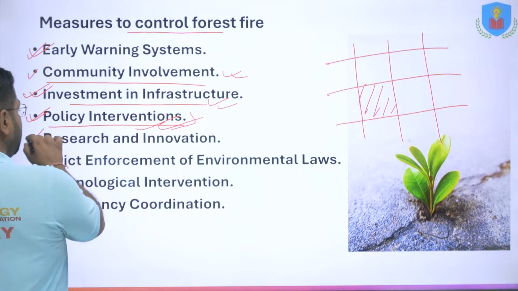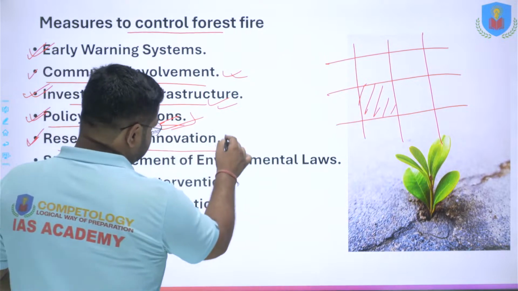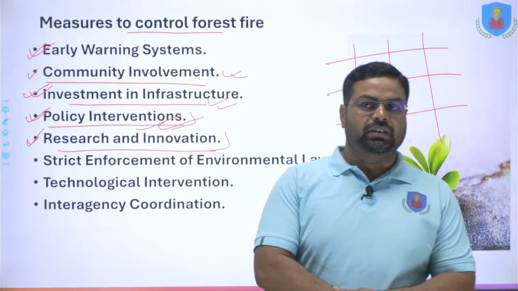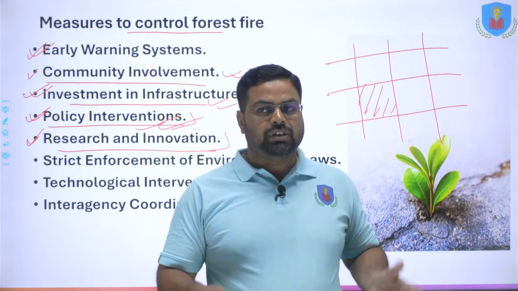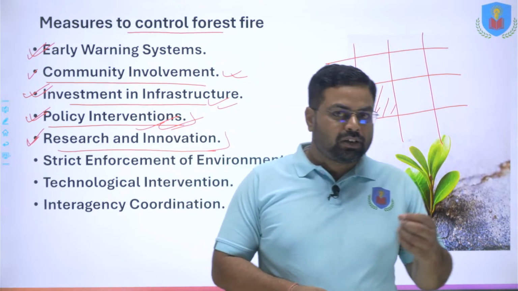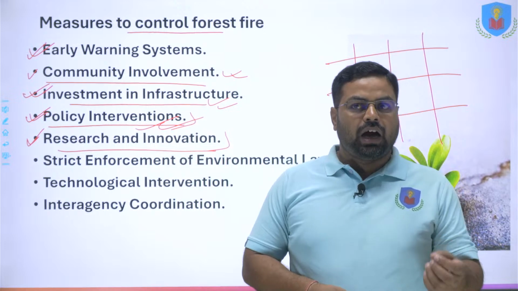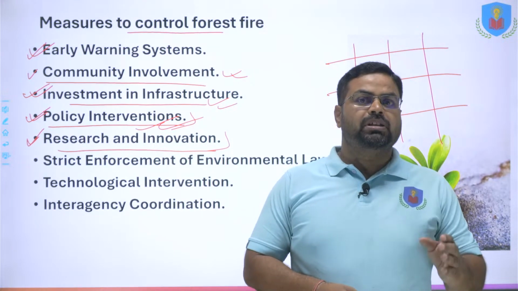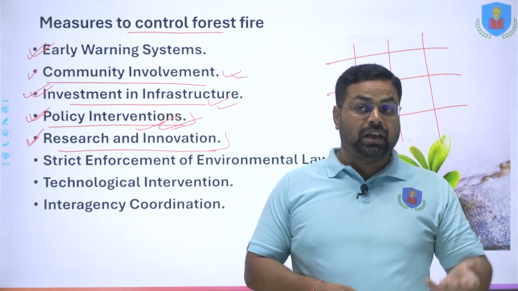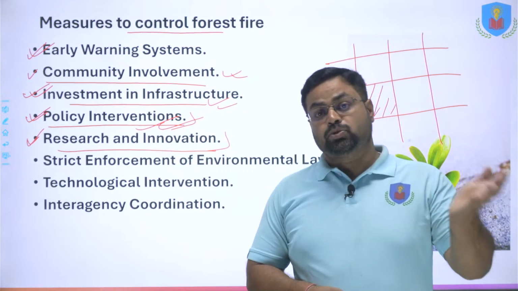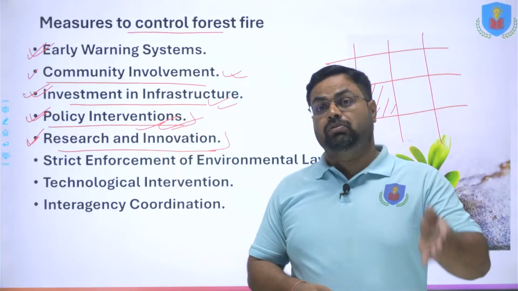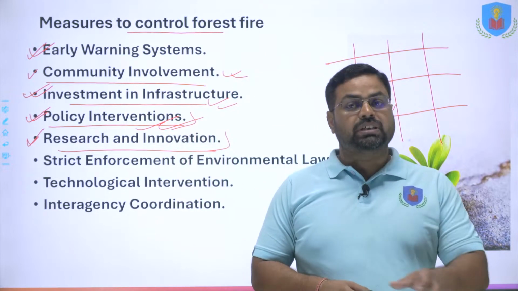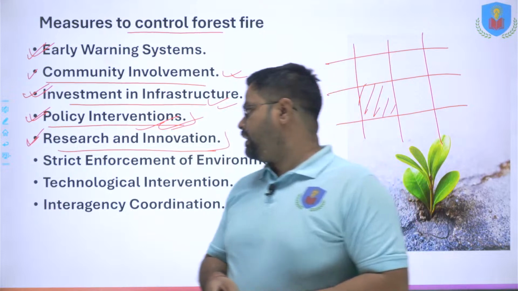Next is research and innovation. There is a need for research and innovation in how to reduce the events of forest fire, what kind of species are conducive for that agroclimatic region, and what future events may occur and should be taken care of. For that matter, what do we need to do at the present time? Such research initiatives are needed.